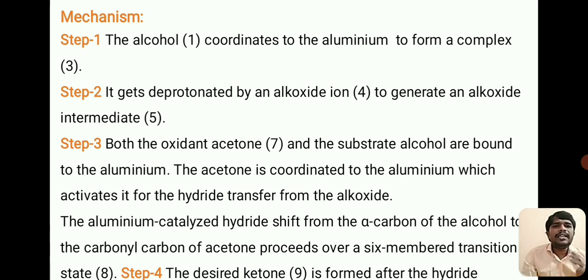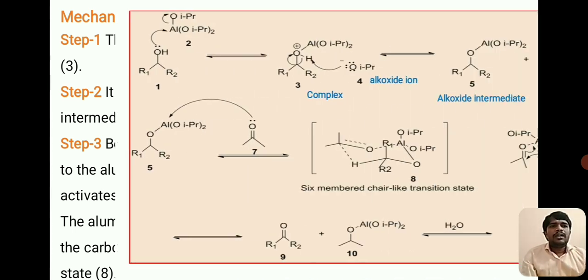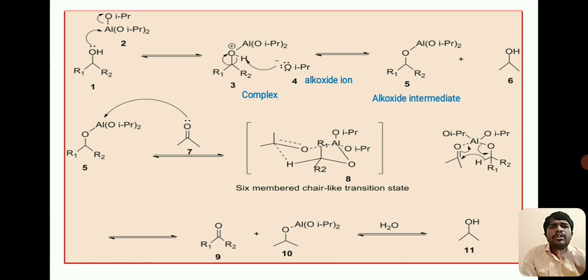Let us see the mechanism of this reaction, that is Oppenauer oxidation. Initially, what happened? The alcohol coordinates with aluminum of the catalyst, that is aluminum isopropoxide, resulting in the formation of a complex, that is compound number 3 here.